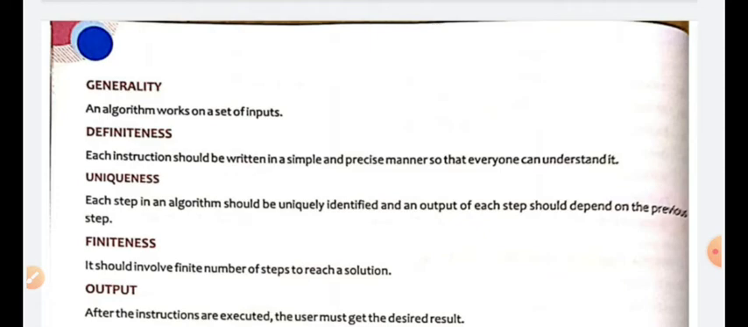Each step should depend on the previous step. Next, finiteness: it should involve a finite number of steps to reach a solution. And the last one is output: after the instructions are executed, the user must get the desired result. Yes, this has to be very clear.